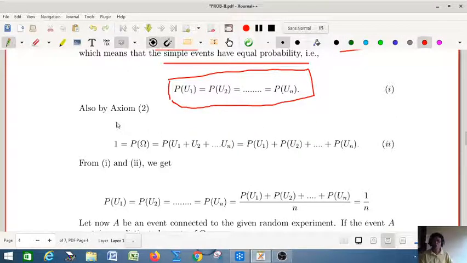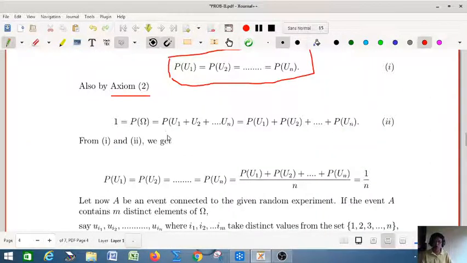Also, by axiom 2, as we already proved and used in many proofs, the probability of omega, the event space, a certain event, is 1. Your omega is actually u1 plus u2 plus ... plus un, and these are all mutually exclusive, since simple events are mutually exclusive. So we can write this relation as probability of u1 plus probability of u2, and so on, plus probability of un.